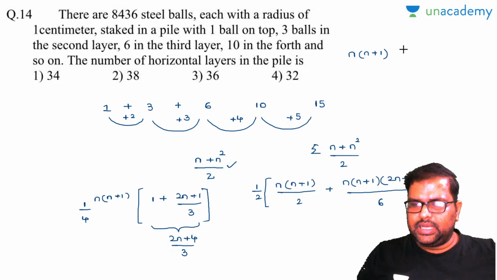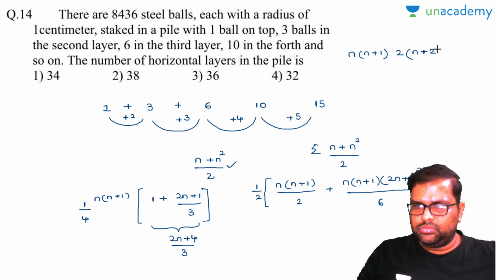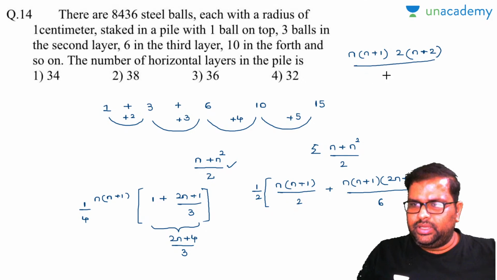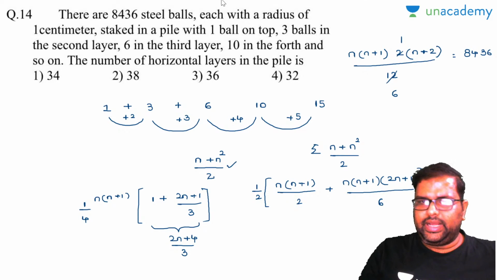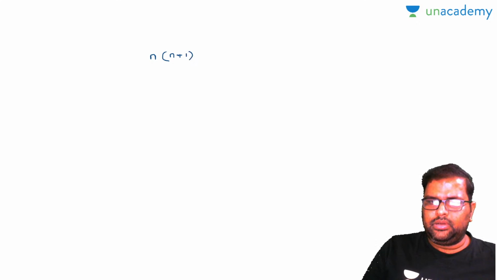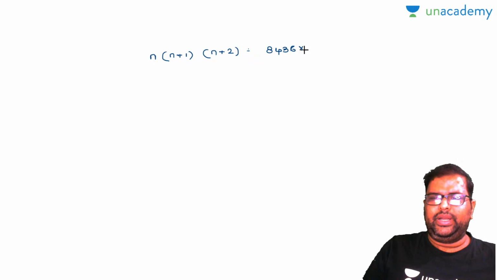So I can write this as, I'll take 2 as common, which will become n plus 2, divided by, how much will be the value there? 12. 4 and 3, 12. This becomes 1 by 6. So finally this entire thing will be equal to 8436. I will write down in the next slide. At last the equation will become n into n plus 1 into n plus 2 is equal to 8436 into 6, and there is no need to calculate here.